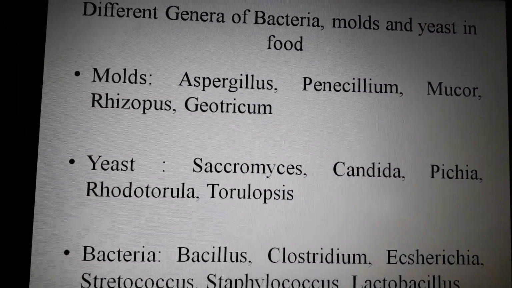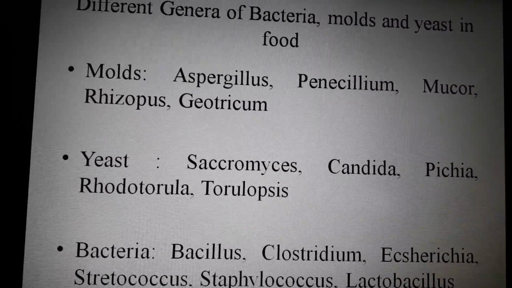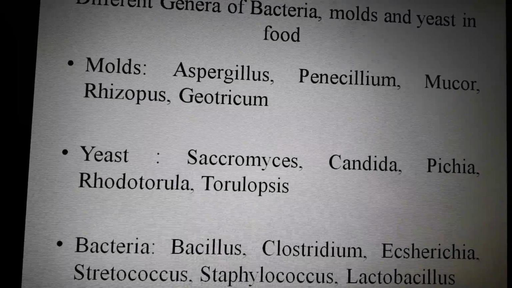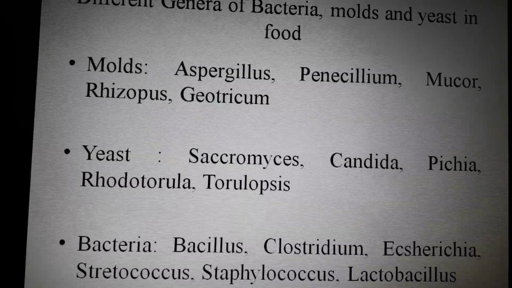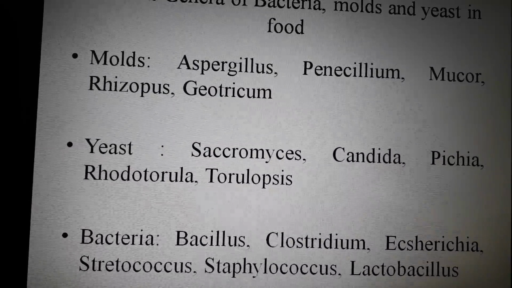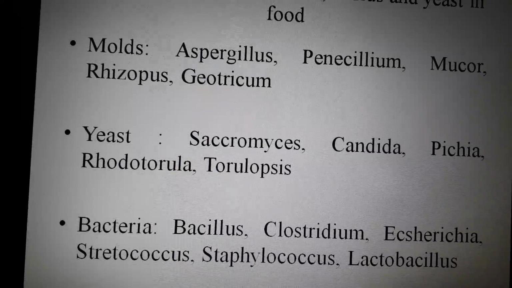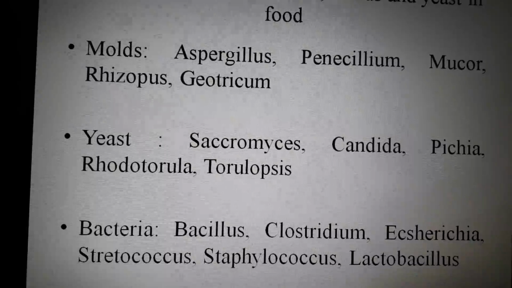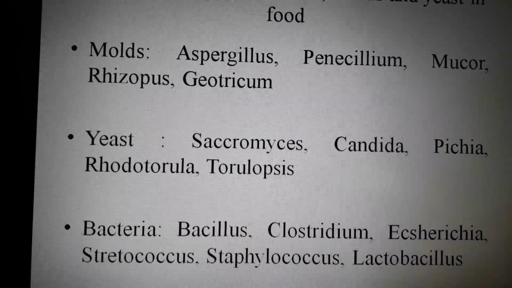When we are dealing with molds, there are different molds which have beneficial as well as harmful effects in food. Among molds, we are dealing with Aspergillus, Penicillium, Mucor, Rhizopus and Geotrichum. When we are dealing with yeast: Saccharomyces, Candida, Pichia, Rhodotorula and Torulopsis. These are the basic yeasts present in food, and they have beneficial as well as harmful effects.